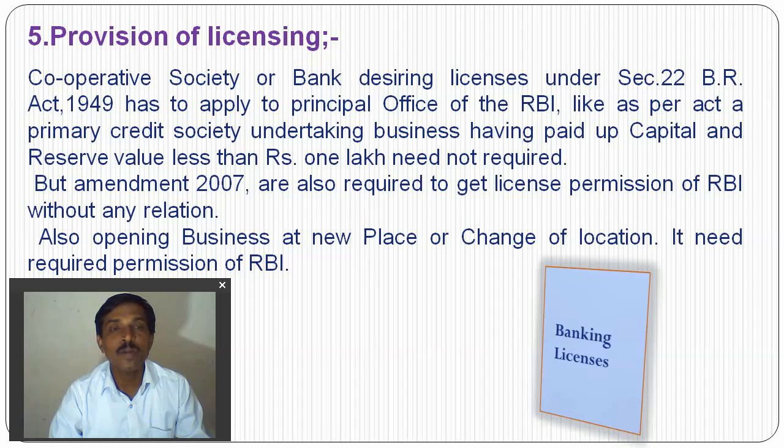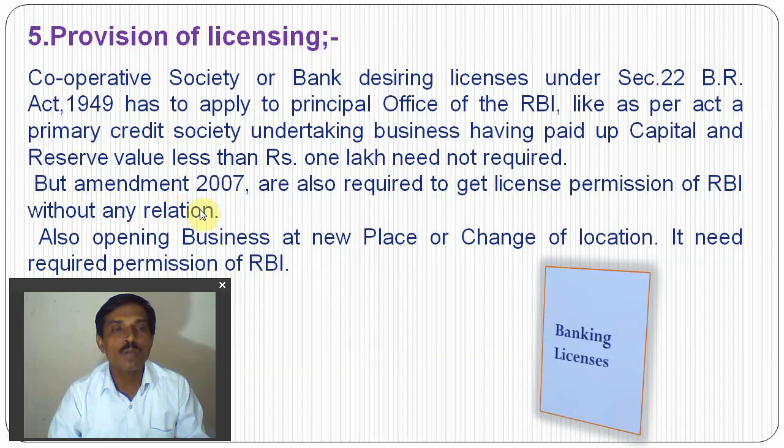But an amendment was made in 2007, and it is now required to get license permission from the RBI without any relaxation. Before 2007 there was a relaxation for cooperative societies with paid up capital of less than 1 lakh, which did not need to take permission from the RBI. But after the 2007 amendment, the primary cooperative society also needs permission from the RBI, whether the paid up capital is less than 1 lakh or more than 1 lakh.